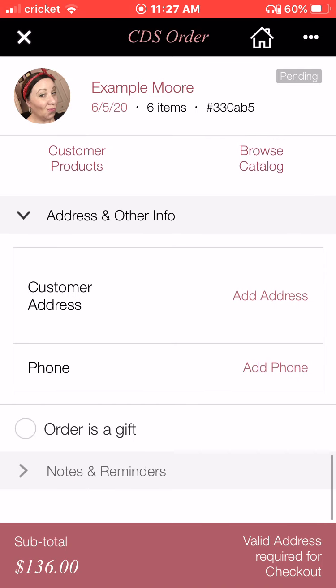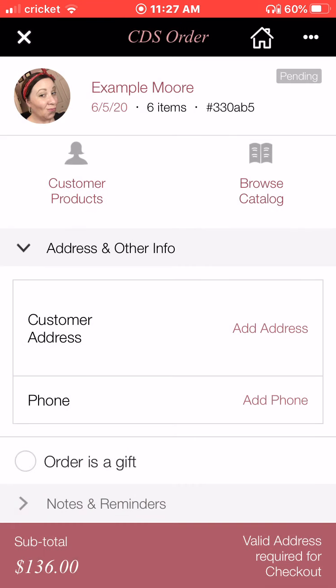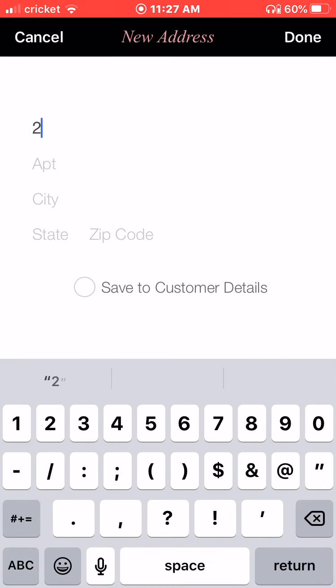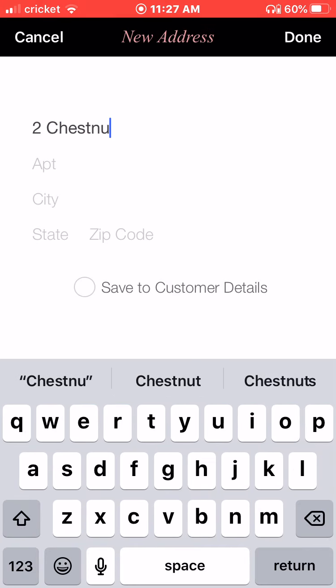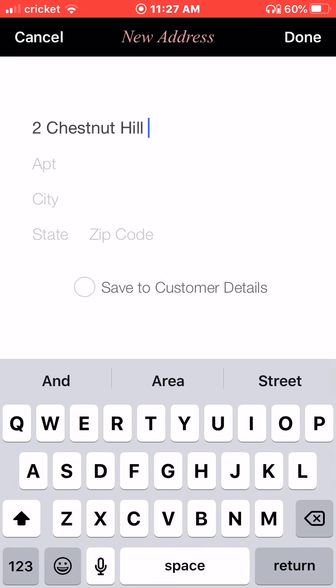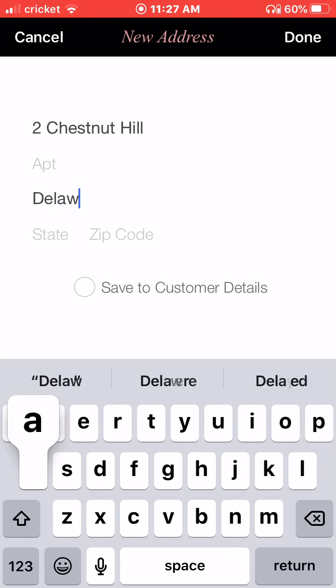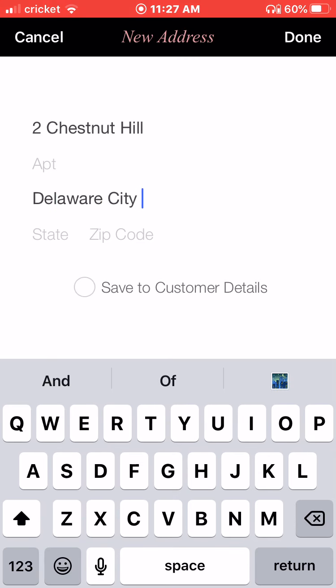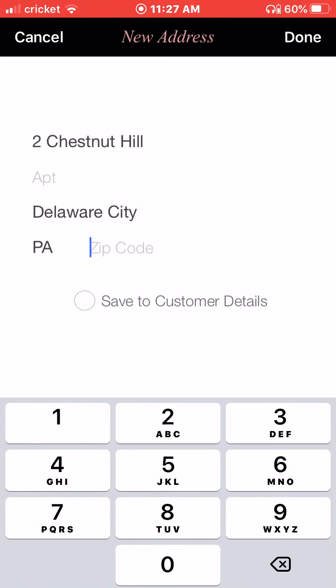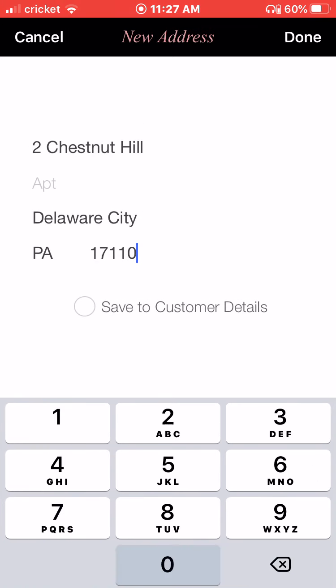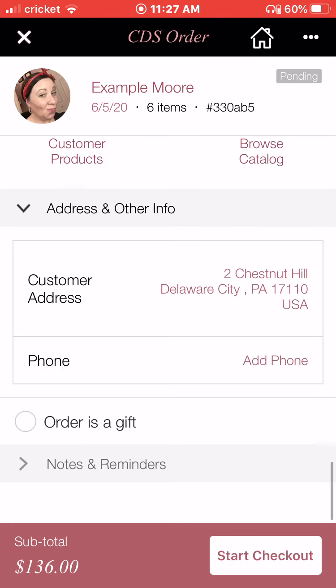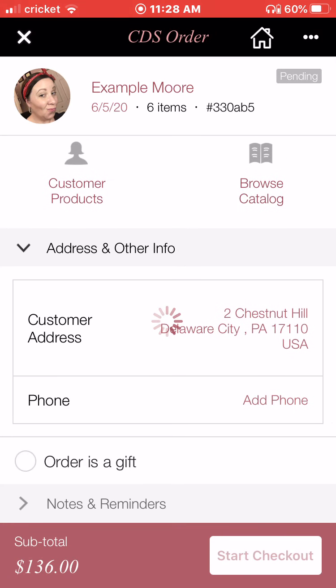I can add her address and everything, and I need to add an address, right? Because we're going to do customer delivery service. So I'm just going to add my parents. Making stuff up. Harrisburg, Pennsylvania, 17110. I can save that to customer details. I can hit done. Okay, now hit start checkout.